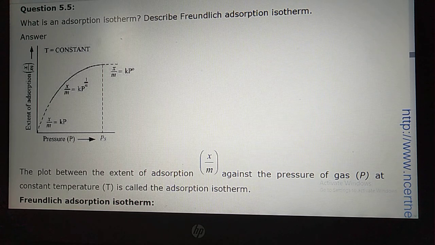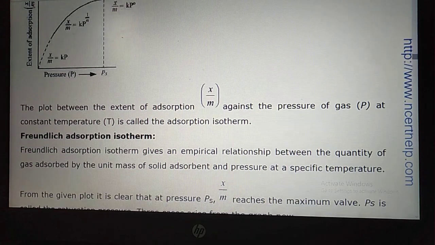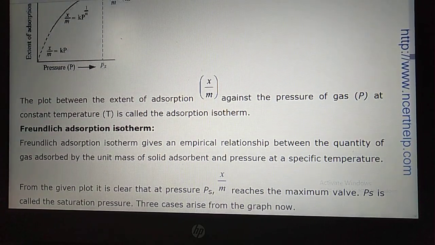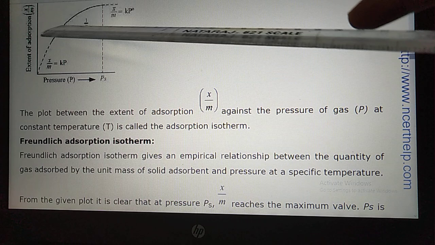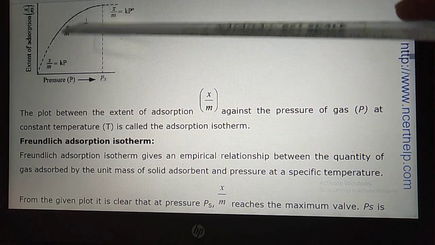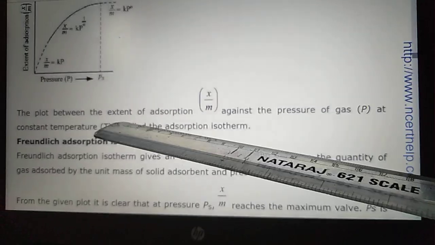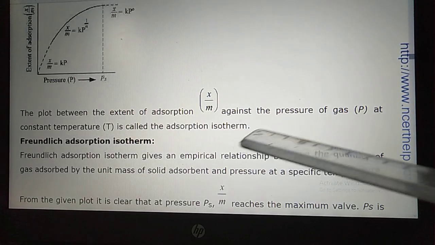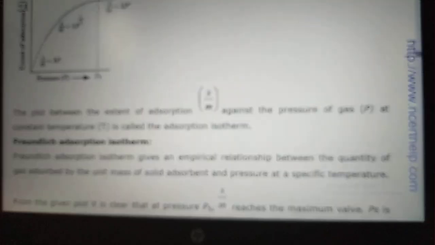They are saying describe Freundlich's adsorption isotherm. So dear students, Freundlich gave the empirical relation between the extent of adsorption and pressure at constant temperature. What he gave, students, is x by m, extent of adsorption, equal to kP to the power 1 by n. Here the plot between the extent of adsorption x by m against the pressure of the gas P at constant temperature T is called adsorption isotherm.